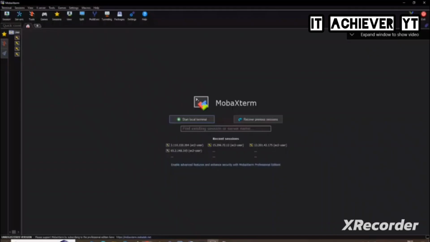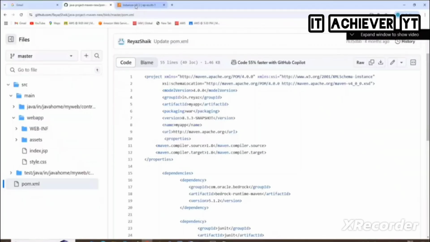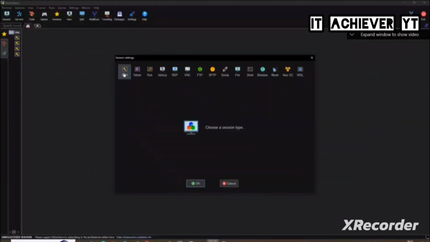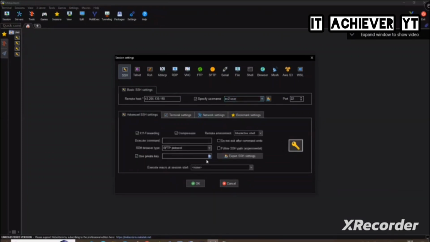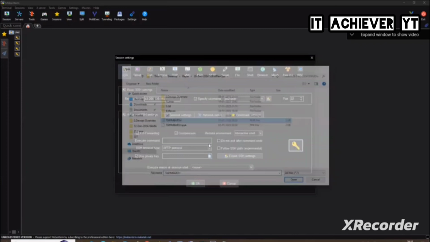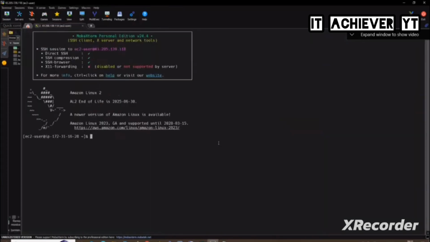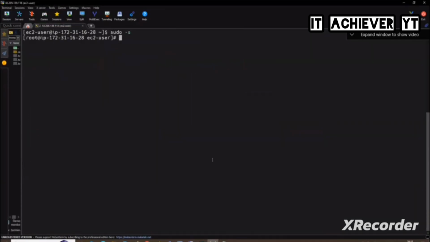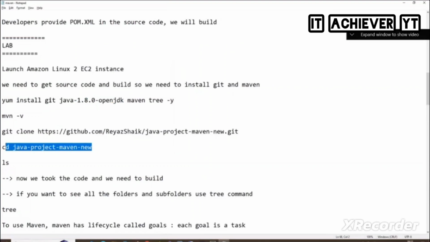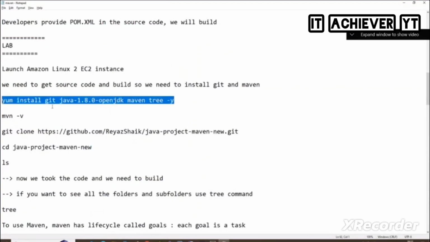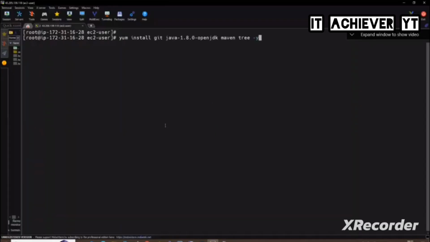Okay, so let's connect first of all. Clear. What's the first command? We have done so many commands in Linux, right? So what is the first thing that we need to do? yum install git java maven tree. So let's go and install this. You can install one by one also, or you can keep all the things in one shot. Install it.